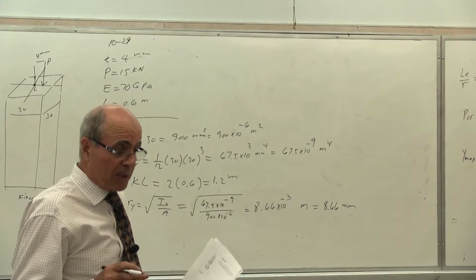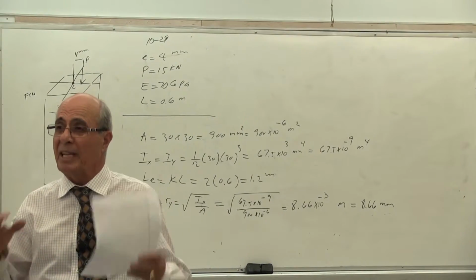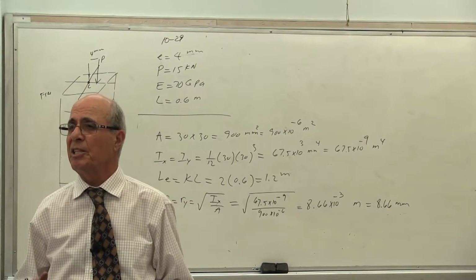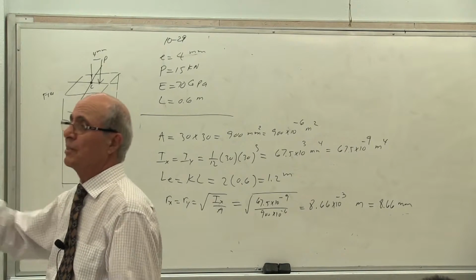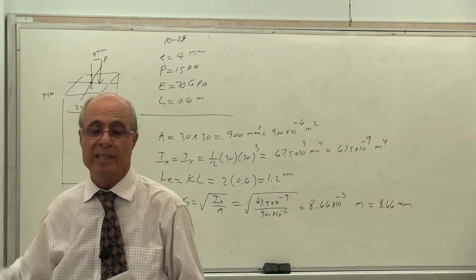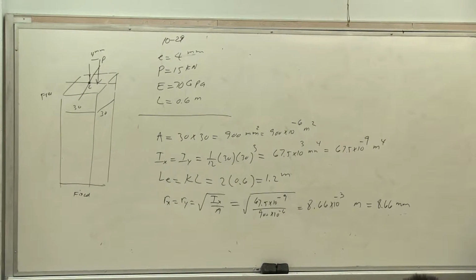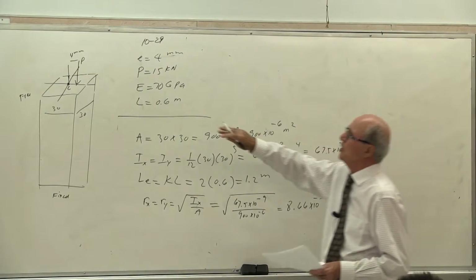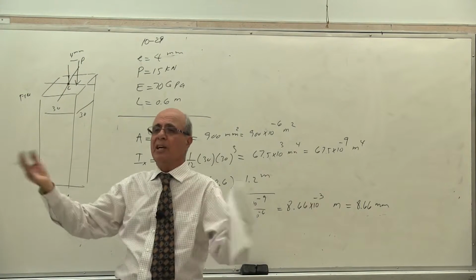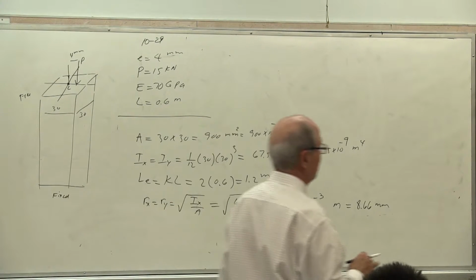P critical is 32.3. If it was centric, that would have been the factor of safety. Everybody understand? The factor of safety for centric is P over P critical, yes or no? Or P critical over P. Is that correct or not? Here we have eccentricity. Everybody understand that this scenario changes. That's why we have to be careful here. If it was centric, the rest of the problem is the same. If P was at the center, then I have the 32 versus P. Yes, that would have been my, here, change a little bit.